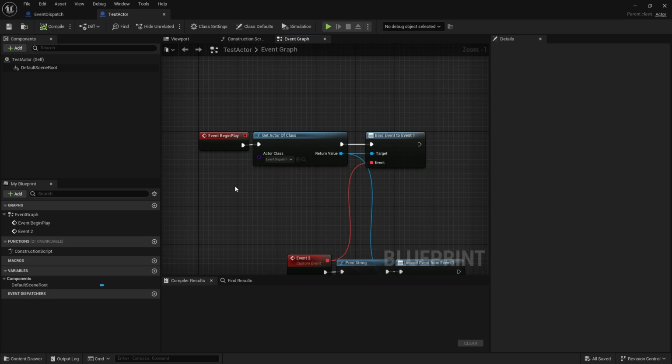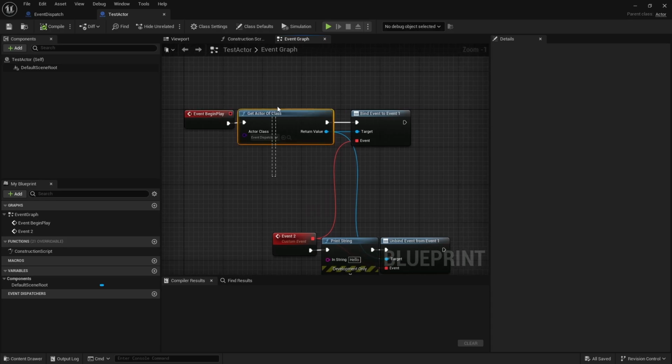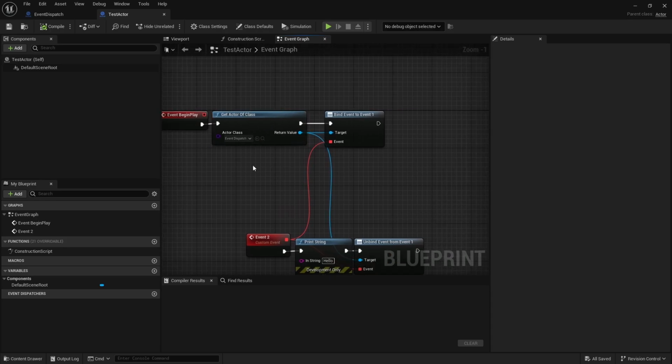Then we have this test actor. One also little drawback of the event dispatch system is that you have to have direct reference to it. So I had to get the reference somehow. So I used get actor of class. Of course, you can use it in many different ways. You can have a stored variable. You can get a reference to this object maybe from another object that has the reference to it, stuff like that. So there are different ways to get the direct reference, but the easiest way is this, so I just use it for this example.